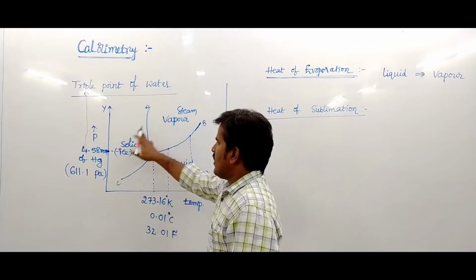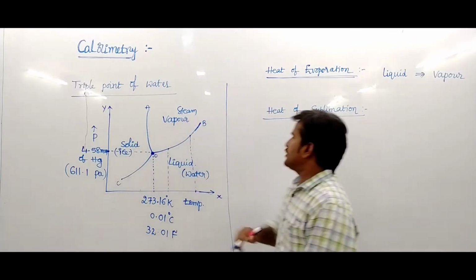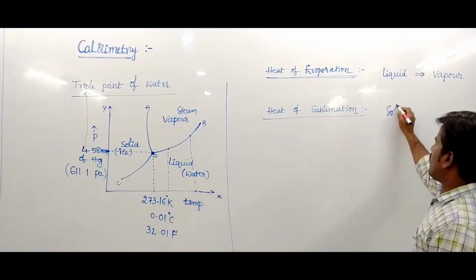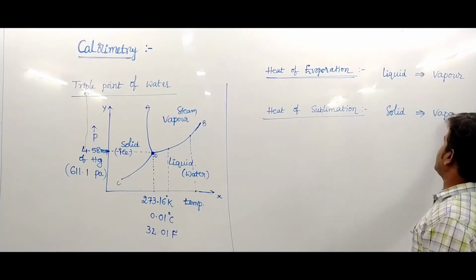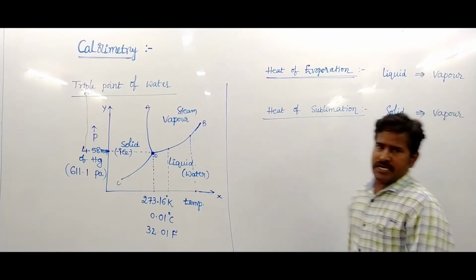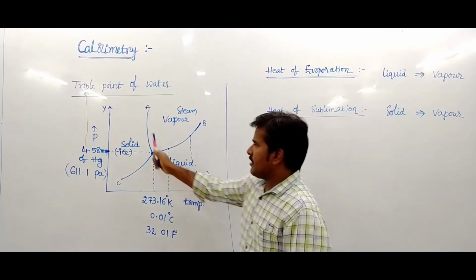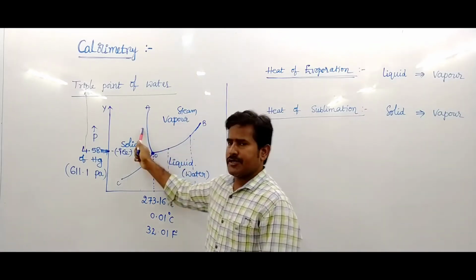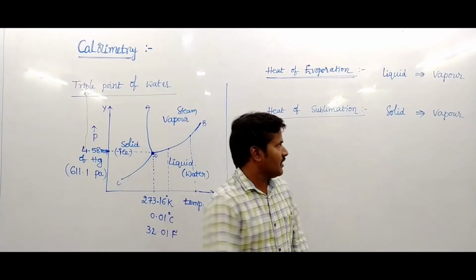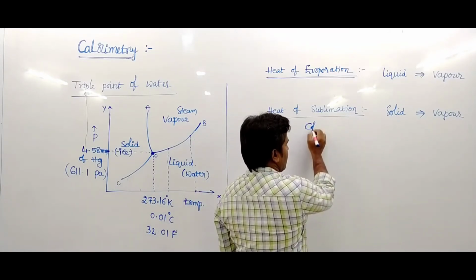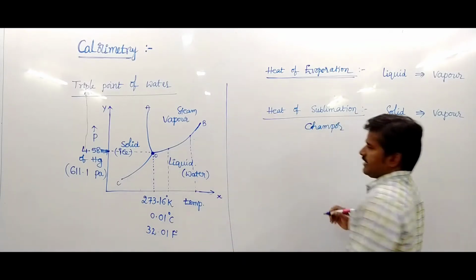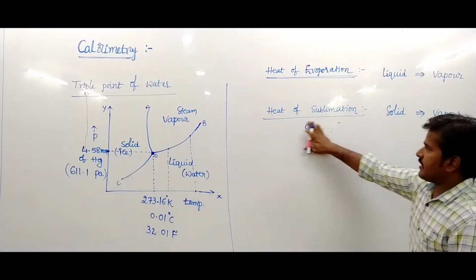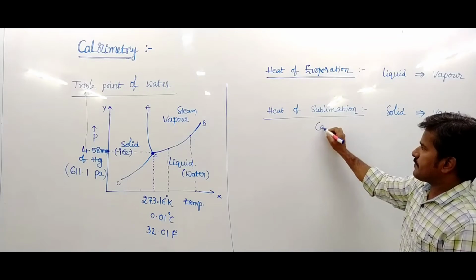Crossing the OA line, solid is converted into vapor state. Example: camphor.